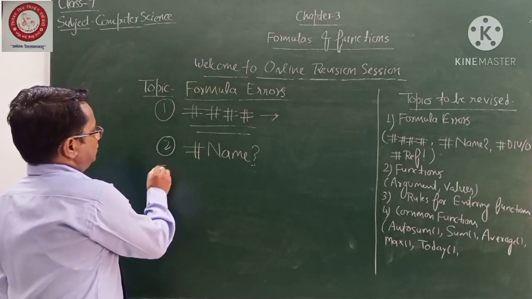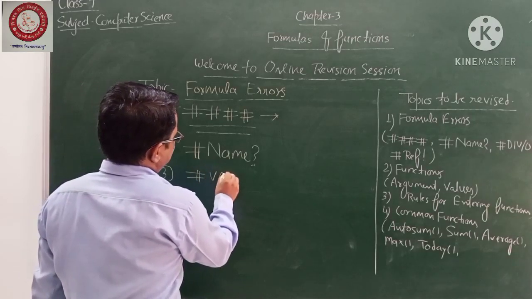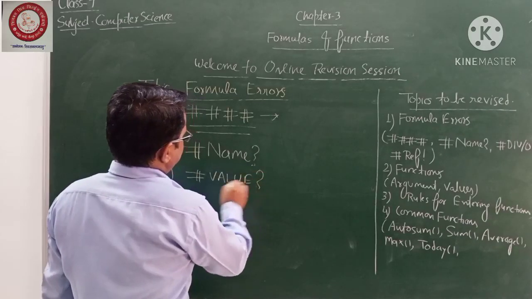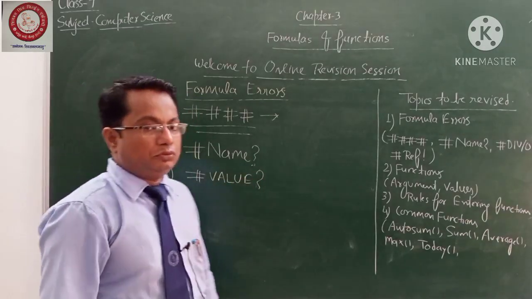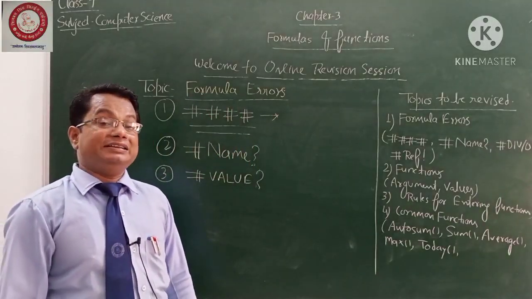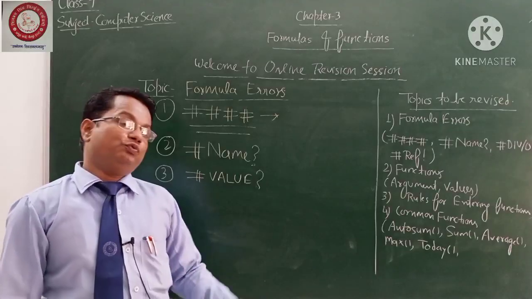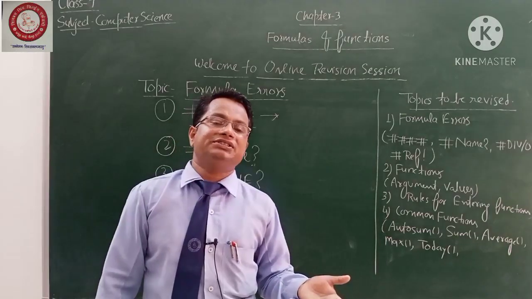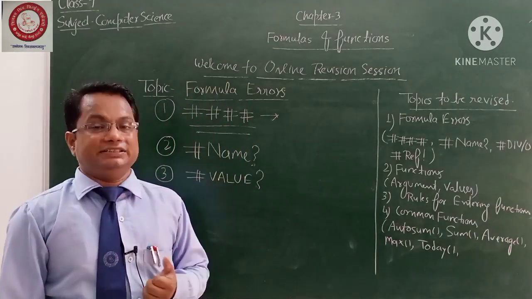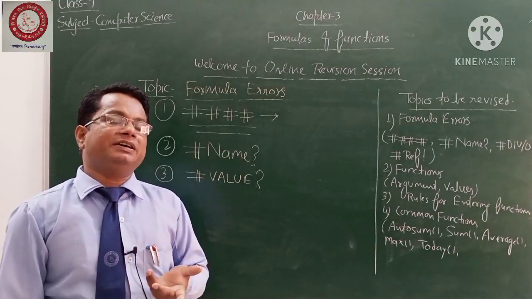Now, coming to the third one. Next one is the value error. This error will come when invalid data is used inside the cell. Whatever data you have inserted inside the cell is considered invalid. How does it happen?